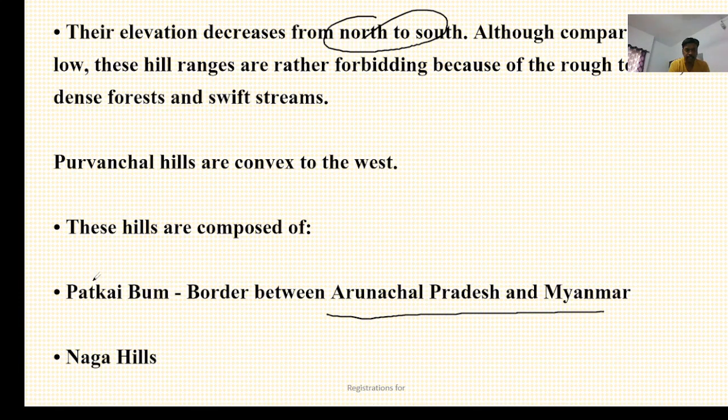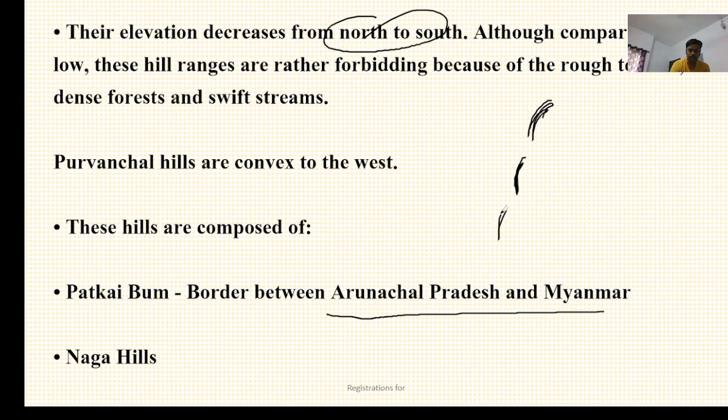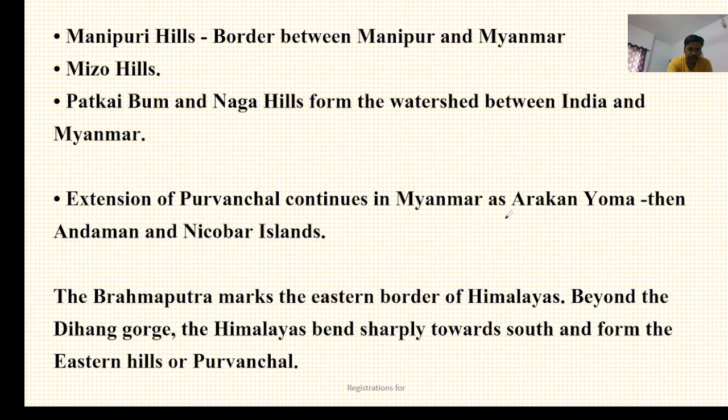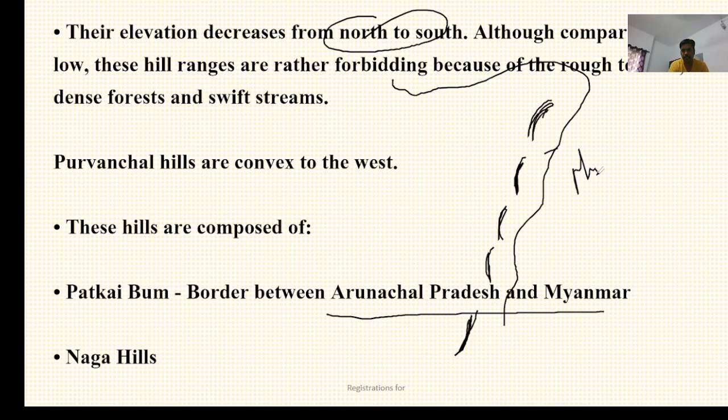Okay, so the hills in the north are known as northeast hills. For example, here Patkai Bum between Arunachal Pradesh and Myanmar, then Naga Hills, then Manipur, Mizo, and Tripura is also here. So in this way, this is forming the northeastern boundary, and this is bordering. These hills are bordering with Myanmar.